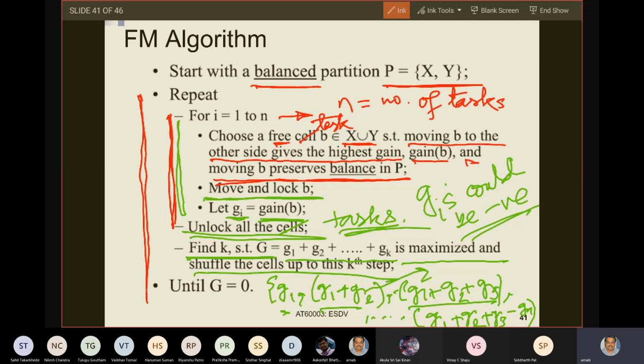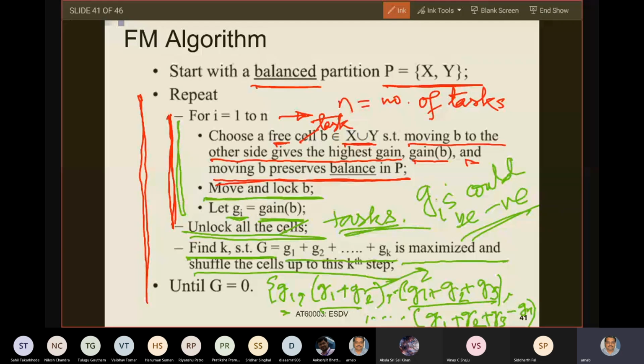Because at a certain point in time, it may so happen that you do not get a positive gain at all. You get a negative gain. In that case, you will choose that task which has the minimum negative gain. So if the gain is negative, why will you make a shift at all to the other side? Because that negative gain can subsequently give you a very good positive gain later.